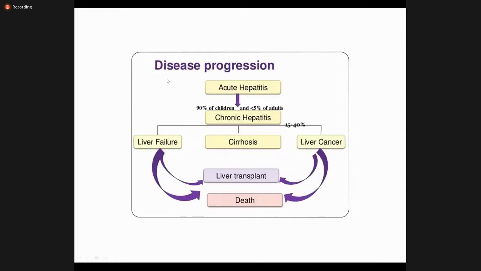So in short, if you can see this slide, in acute hepatitis, 90% of the children develop chronic hepatitis in some cases, less than 5% in others, out of which 15 to 40 develop liver cancer. Chronic hepatitis can lead to liver cirrhosis and liver failure. If there is liver failure or liver cancer, the patient needs liver transplantation, because without liver transplantation